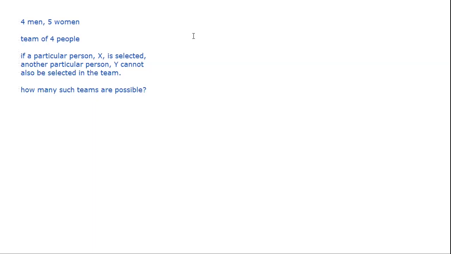Again, I'll take 2 minutes. So what you do is, you have the total cases, just 9C4. From that subtract the cases where X and Y are both in the team, because that's the only case which you cannot accept, where both X and Y have been selected.